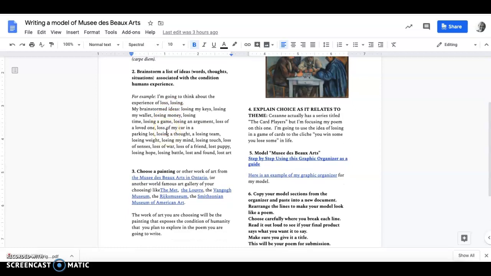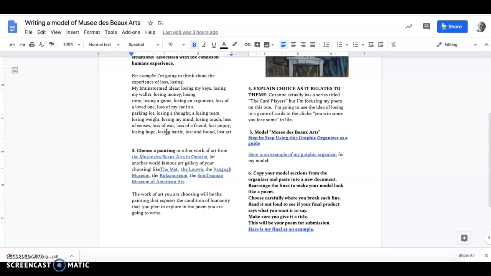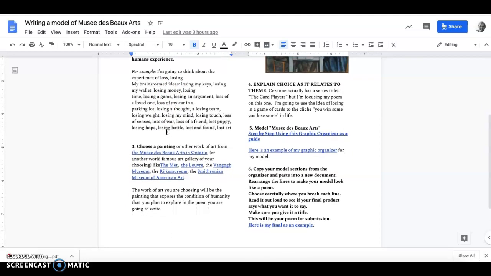And so I start with losing my keys, losing my wallet, losing money, losing time, losing a game, losing an argument, loss of a loved one, loss of my car in the parking lot, loss of a thought, a losing team, losing weight, losing my mind, losing touch, the loss of senses, like the loss of sight or the loss of sound, the loss of war, the loss of a friend, the lost puppy, losing hope, losing battle, lost and found, lost art.